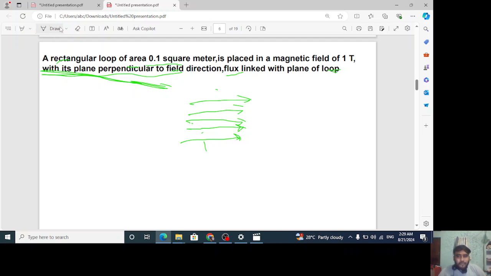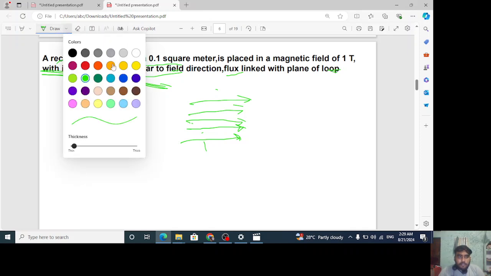See, understand. Whenever we are talking about the plane, it means the rectangular loop, how it is placed. You will have to keep that in mind, right? I'm trying to change its color, don't worry. That will be very easy for this. I'm going with the blue color, right? See.